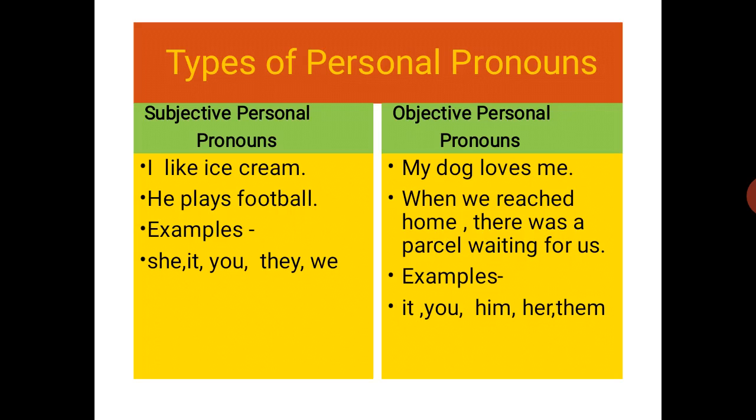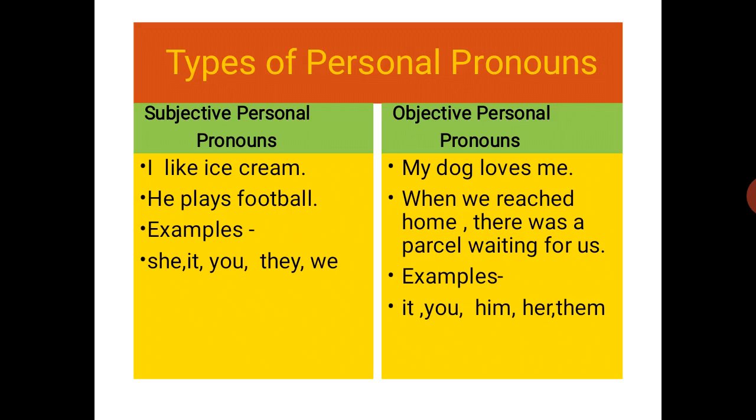Take the first example. I like ice cream. In this sentence, I is the subjective personal pronoun because the subject is I and the sentence is telling about I. Take the second example. He plays football.